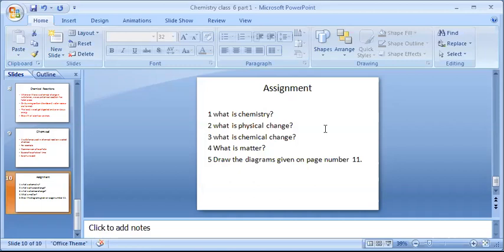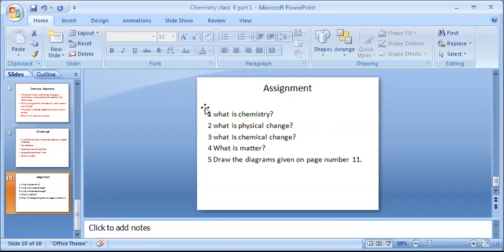Physical change is a change in which no new substances are formed, or there is no change in substance. The substance remains the same. The next, what is chemical change? Chemical change is a change in which there is a change in substance, or you can say new substances are formed. What is matter? A definition I have also given you in the previous slide. Anything that occupies space and has mass is known as matter.